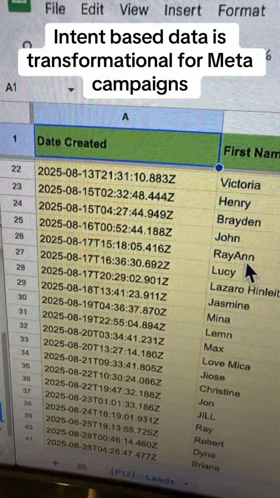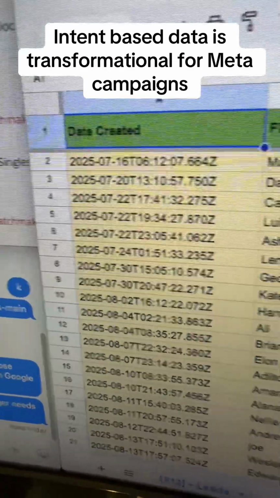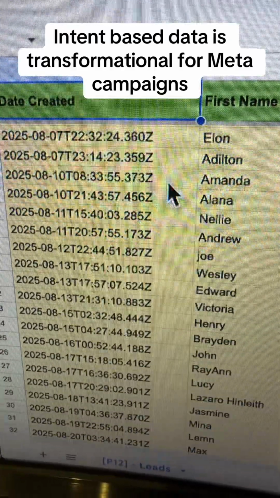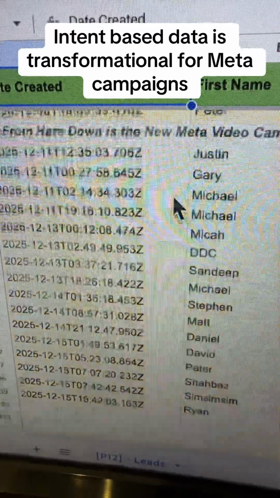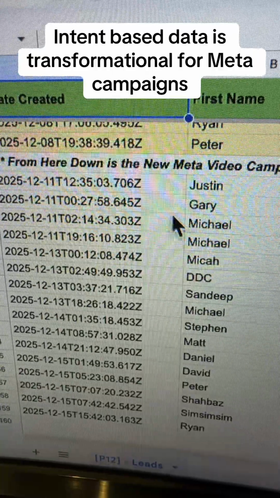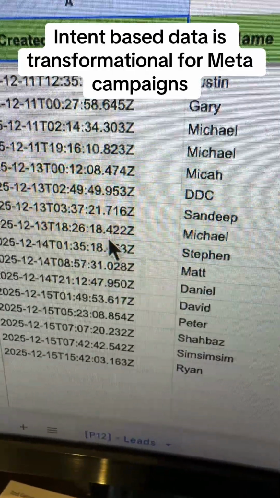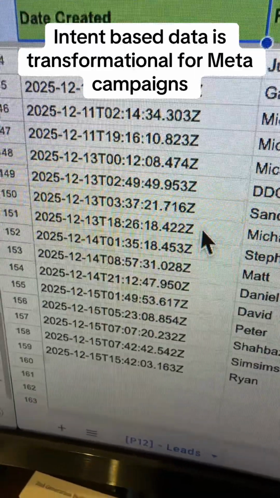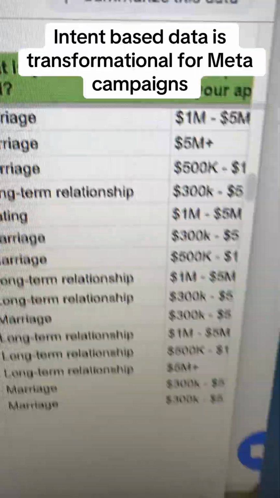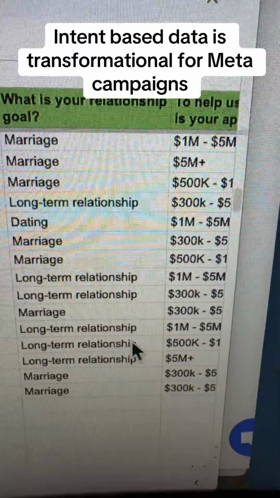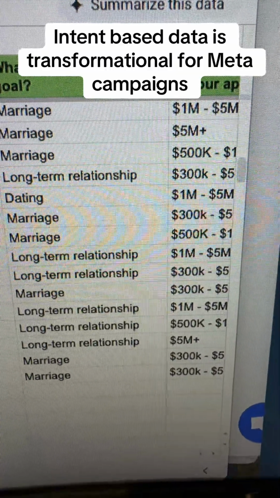I'm not going to show personally identifiable information here, but there's a first name you can see, and these are all the leads that were coming in before. Okay, so right here, this is where we started targeting with this list. And if you look over here, let me just go over right here, you can see these are the goals of the people. Let me slide this over a little bit.